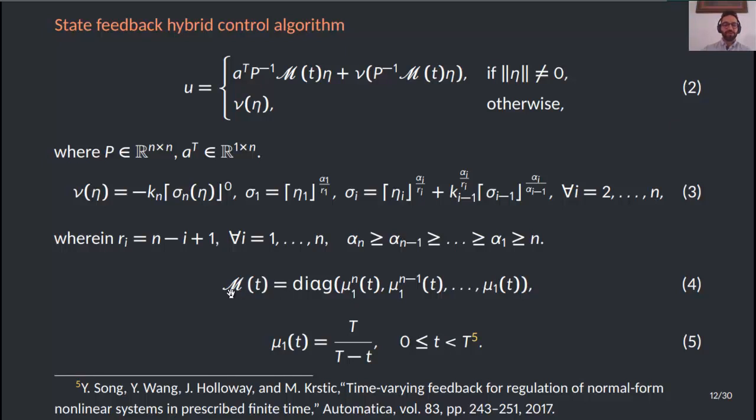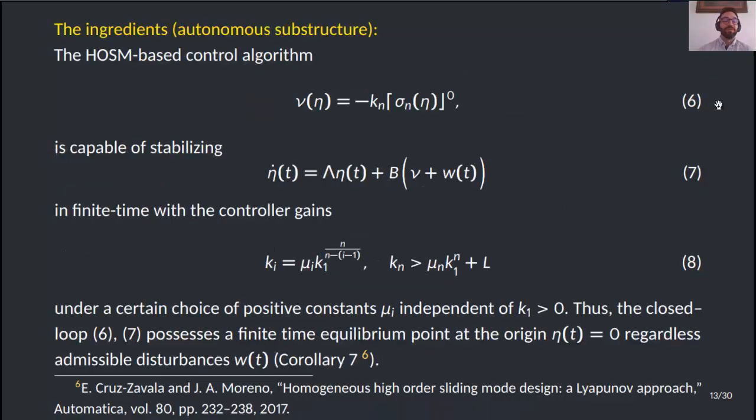The time varying matrix M depends on the time varying gain mu1 given in 5, and is inherited from the previous work from Song et al. in 2017. The ingredient of the autonomous substructure is the HOSM-based control algorithm 6, which is capable of stabilizing the system 7 in finite time with the controller gains given in A, under a certain choice of positive constants mu sub i, independent of K1.